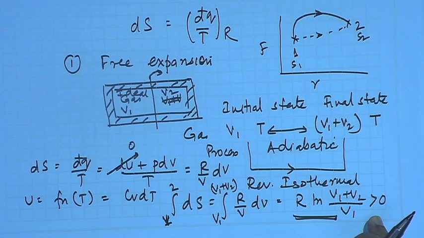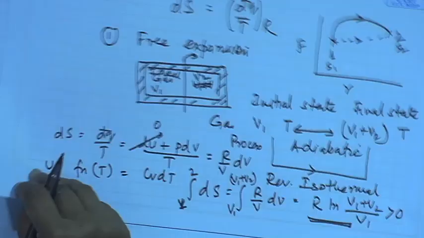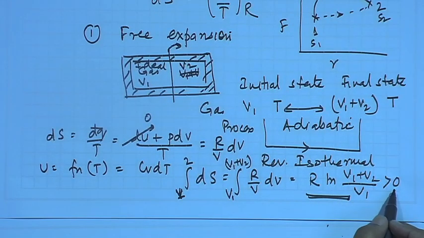Now, I have one question for you. Suppose the gas would have actually undergone a reversible adiabatic process. Then in that case we find that entropy change is greater than 0. Where is the anomaly? I have told you that in this case the gas undergoes a reversible process. If the gas undergoes a reversible process, then ds should be equal to 0, but I find that for a reversible adiabatic process ds is greater than 0. How do you explain this anomaly?